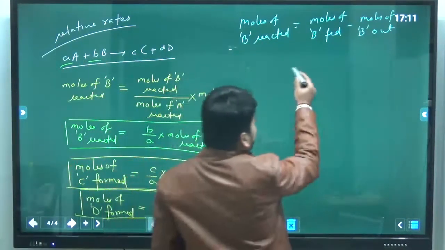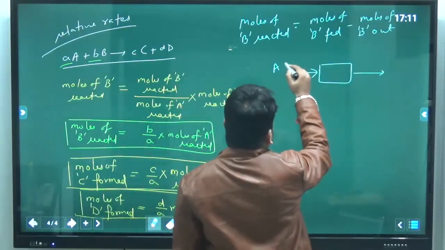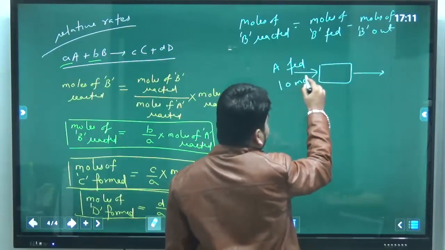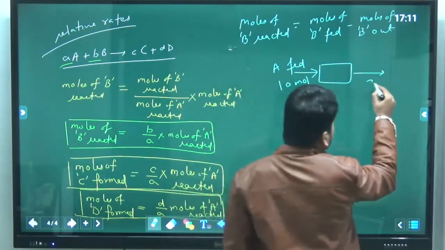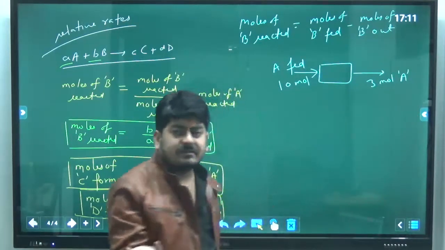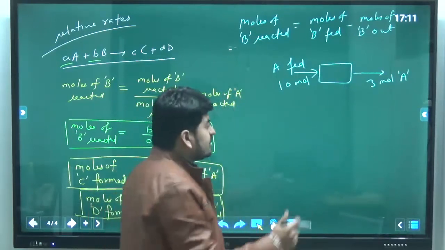Okay, whatever chemical reactor we have like this. Suppose you are feeding A, sending 10 moles of A, and in outlet we are getting 3 moles of A. So what is this? I will say A remaining, A out, A unreacted, A unconverted, whatever you want to use, you can use that term.